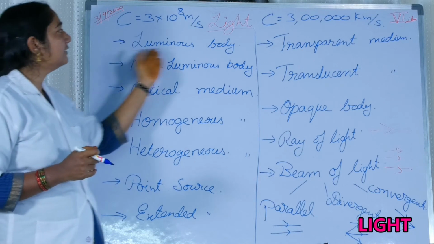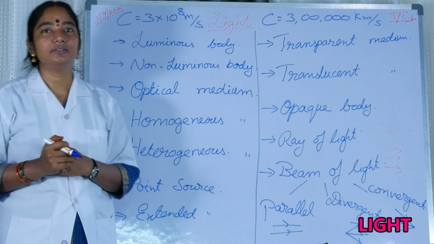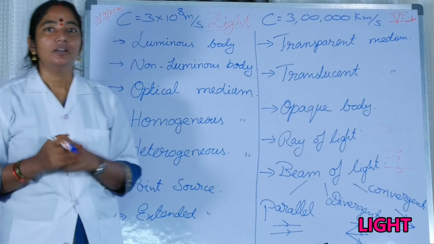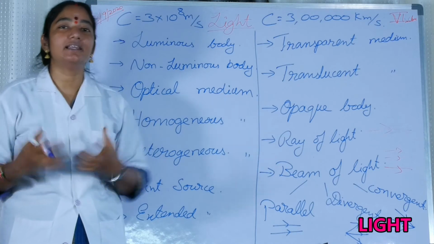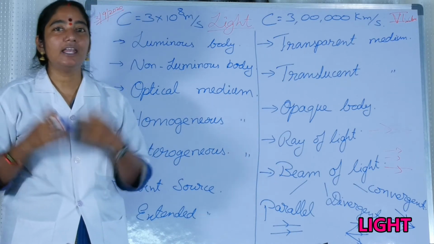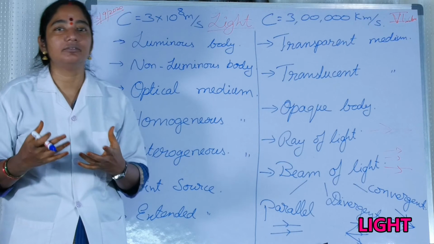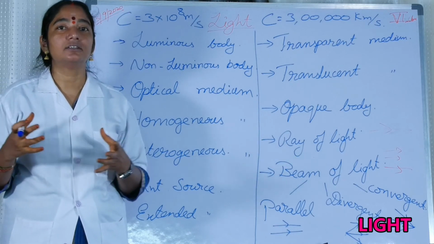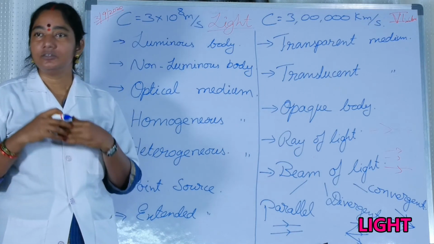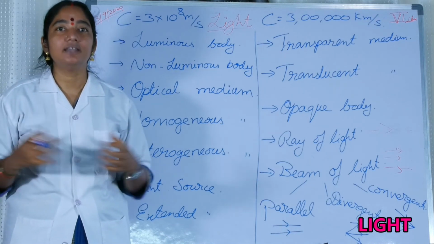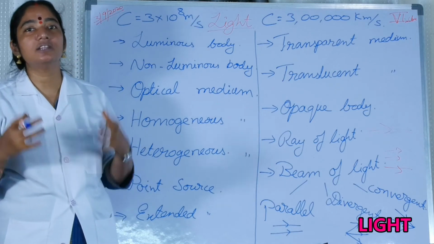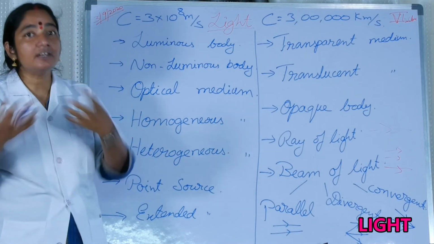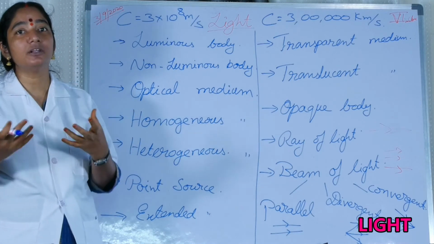So my dear friends, let us see what is a luminous body. For example, the sun. A body which gives light by itself is called a luminous body. Any body which gives light by itself is called a self-luminous body. Examples: stars, the sun, a candle, a tube light, and even some insects. These are all self-luminous bodies. So the light is emitted from a source, that is, from a self-luminous body.